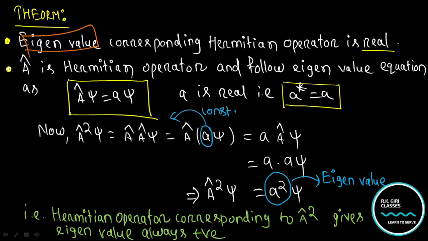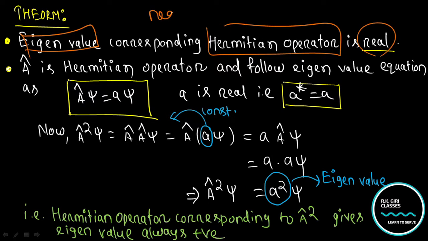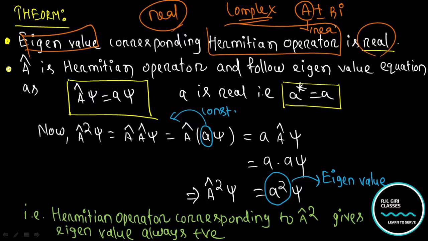Eigenvalue corresponding to a Hermitian operator is always real. Real means real value, and I will focus on real and complex. A complex number can be represented like a plus or minus bi, so it has both a real part and an imaginary part.